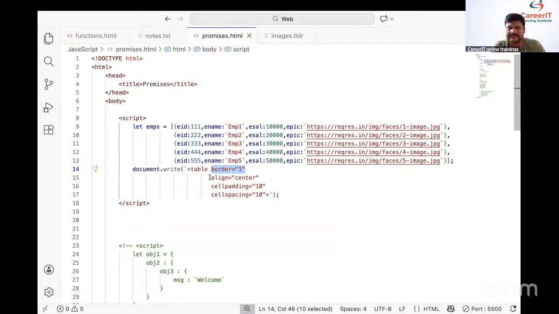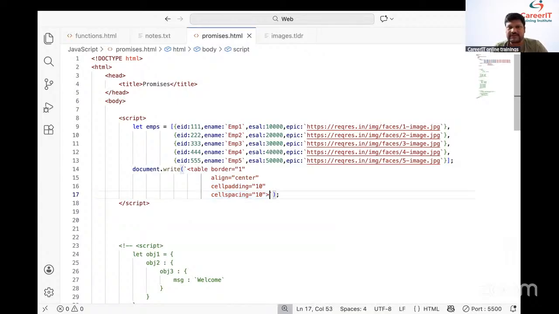Fine. How to display table at center? I wanted to display table at center. How to display table at center? Align equal to center. Automatically, we are able to display table at the center. Next one, and another thing, cell padding equal to what? 10. And cell spacing equal to what? 10. Fine.